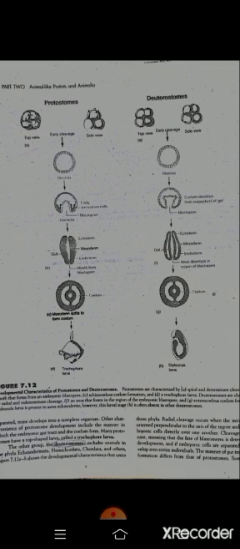In the next diagram, the blastopore changes into the mouth in the case of the protostomes, while in the deuterostomes, the anus develops in the region of the blastopore, and now the cells are formed. Now the layers are formed: ectoderm, mesoderm, and endoderm, and the gut is formed on the inner side of the embryo. Next, in the case of the protostome, the mesoderm splits to form the coelom, while in the deuterostome the coelom is formed from the out pockets of the gut. Both are similar in morphology.